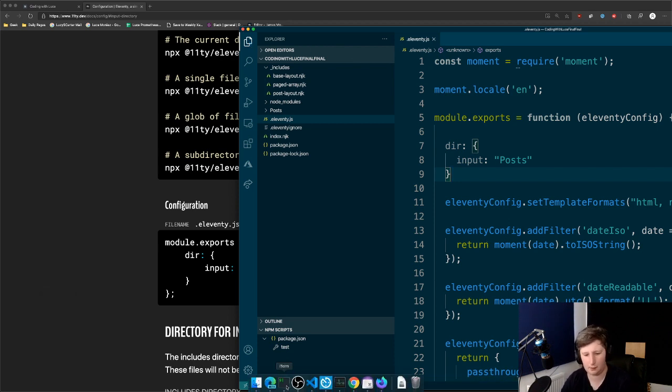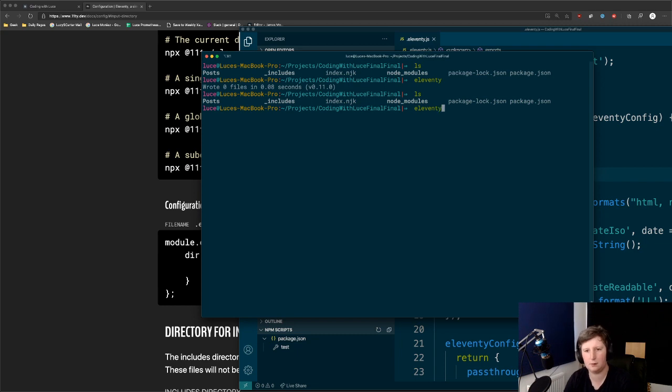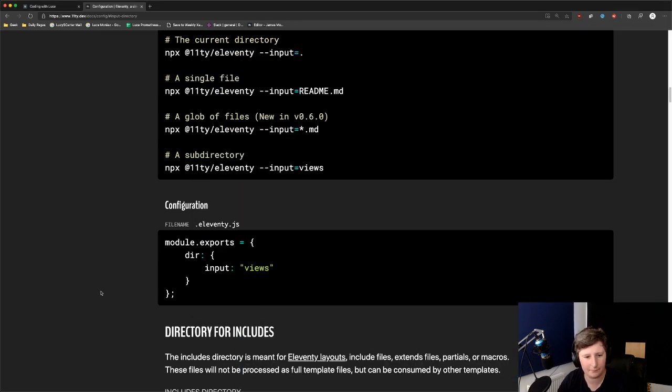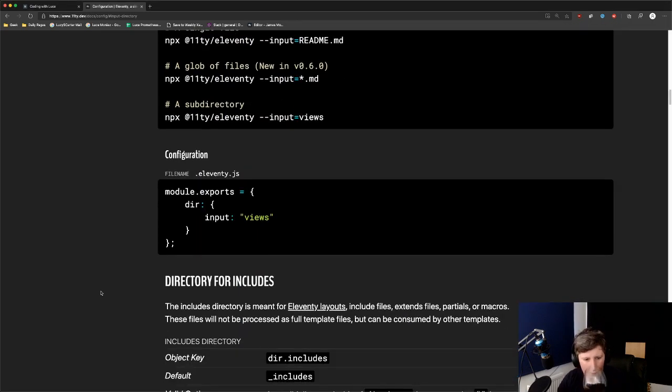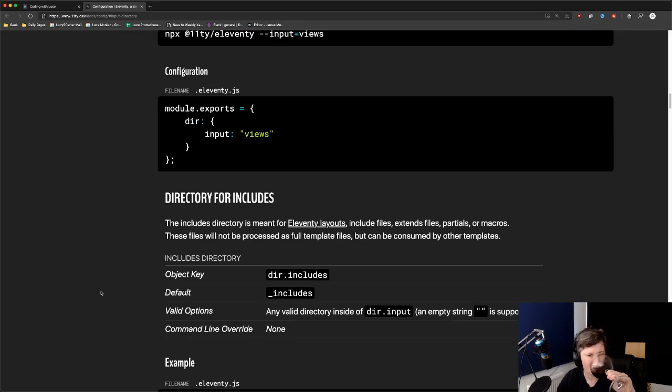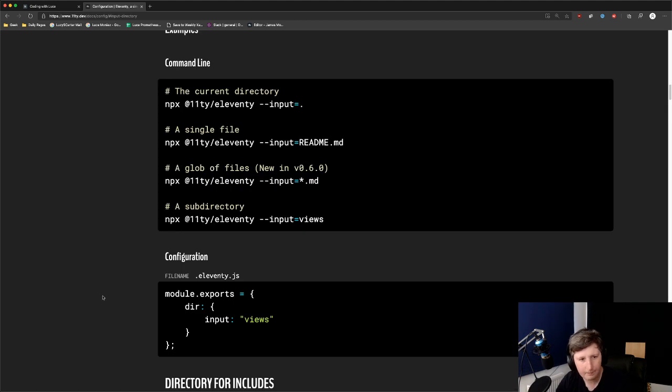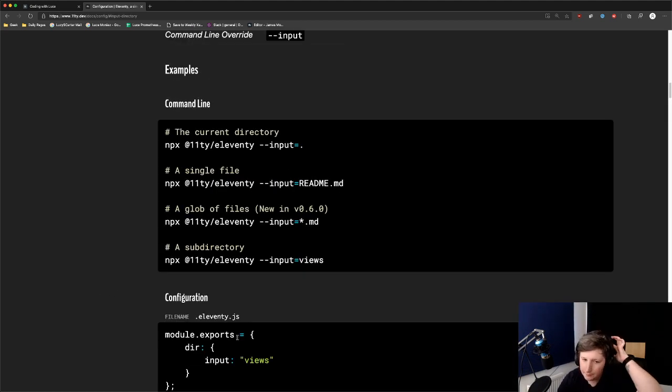Let's see. Nope. Okay. See, why can't it be easy, right? This is supposed to be a simple static site generator, but I'm breaking already. Okay.